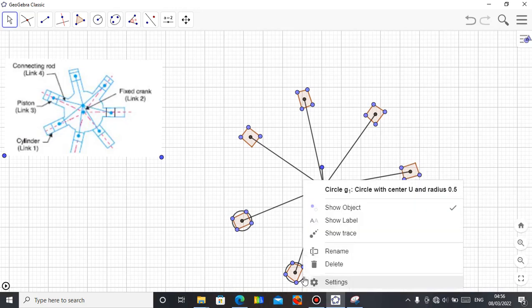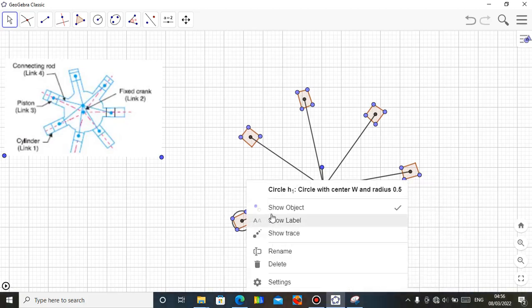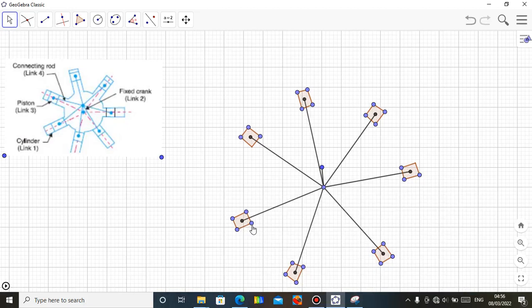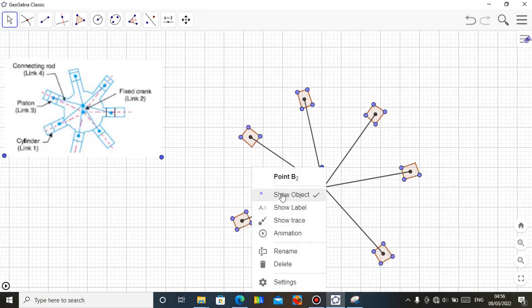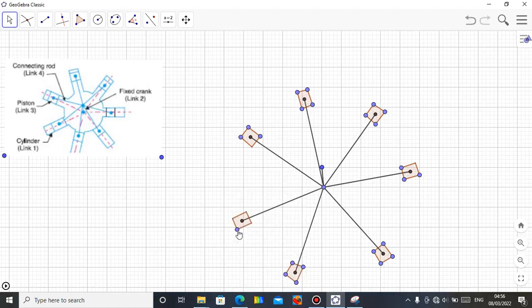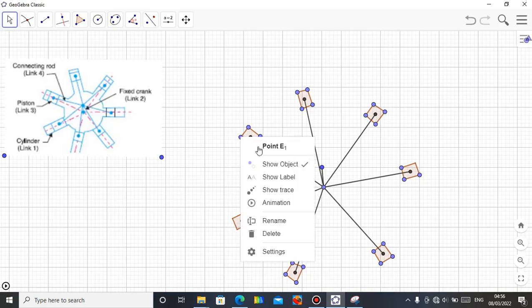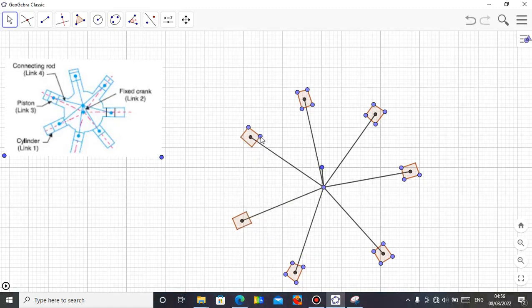We hide the circle. Okay. Let me just hide all these points. Just right click each of the point and click on show object. You can do it fast, that you see how the slider will move.